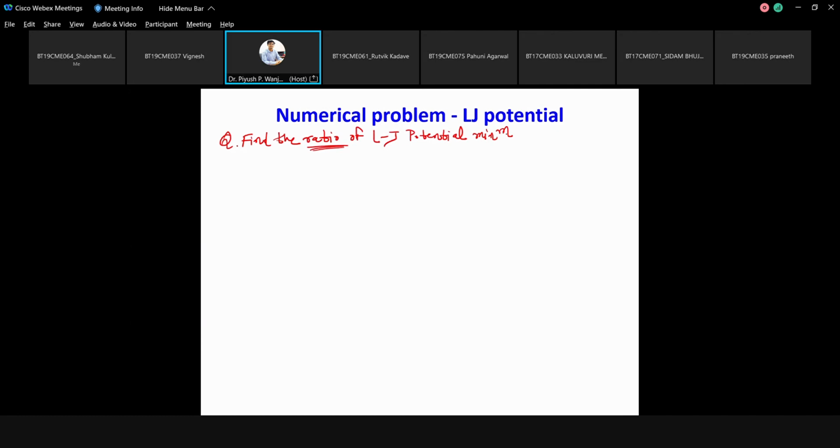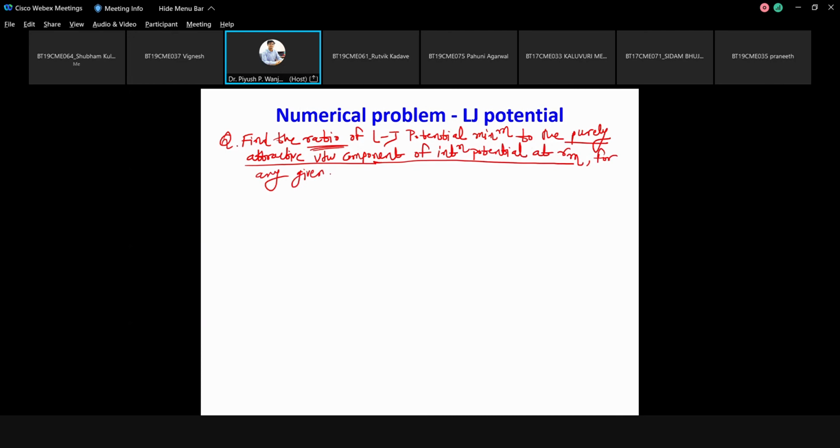So Lennard-Jones potential minimum is your numerator, to the purely attractive van der Waals component of the interaction potential at Rm, for any given A and B values or parameters.